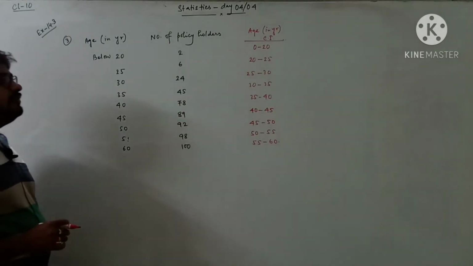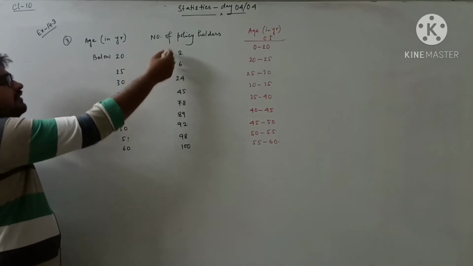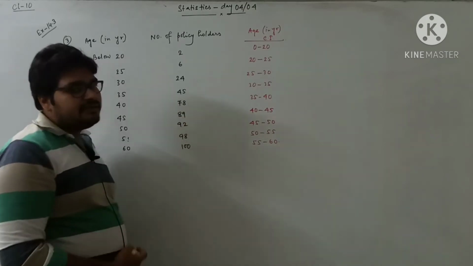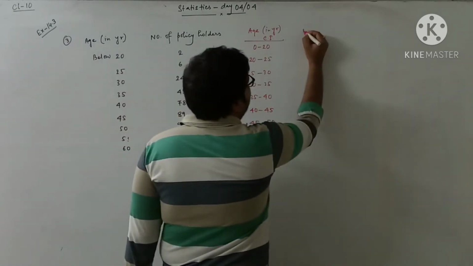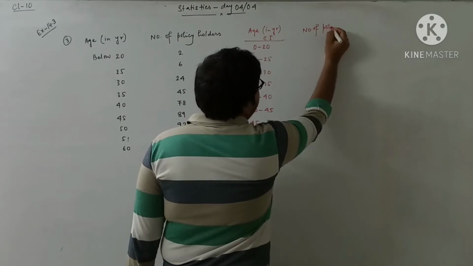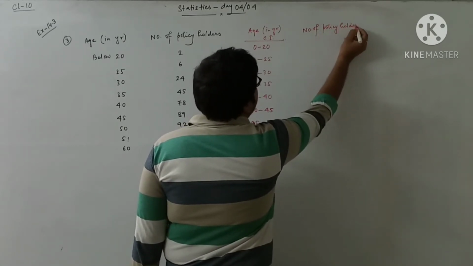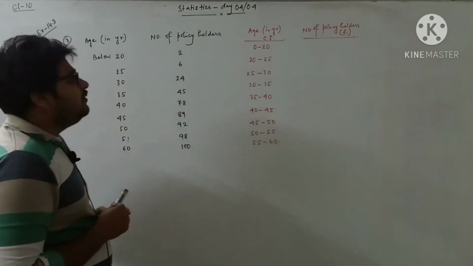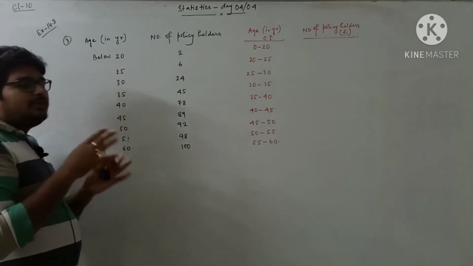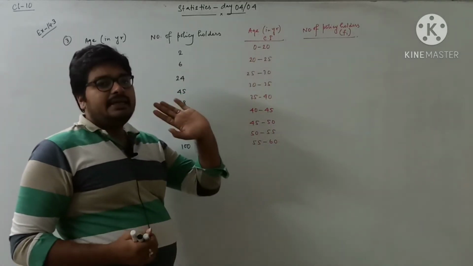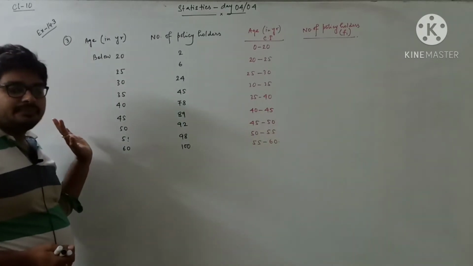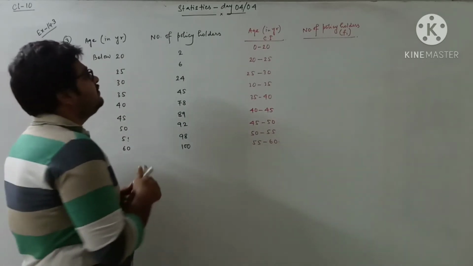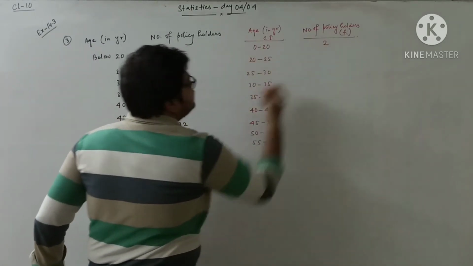It is clear that these are the cumulative frequencies. But for this class interval, I have to find out the frequency, the number of policyholders. Now how to find it? Look here. Below 20 means it is actually 0 to 20, because what is the meaning of 0 to 20? That means only below 20. So what is the frequency here? 2. So here also it will be 2.